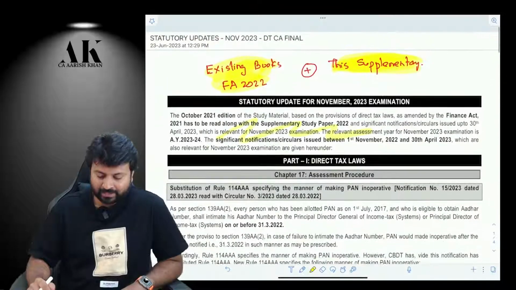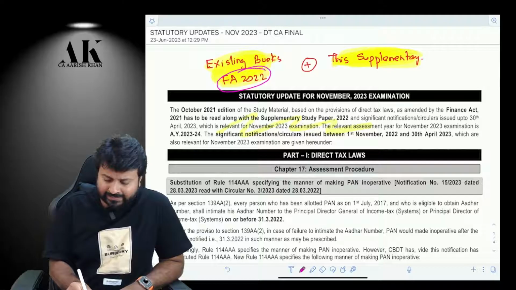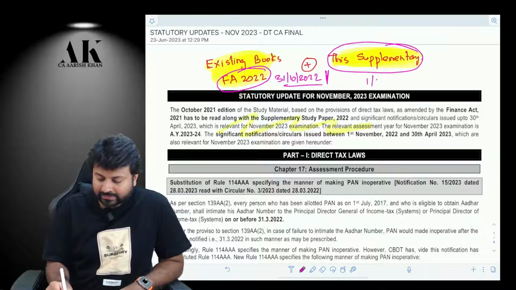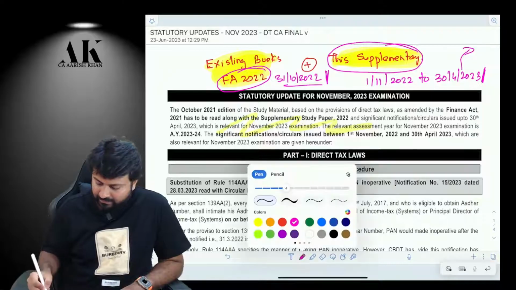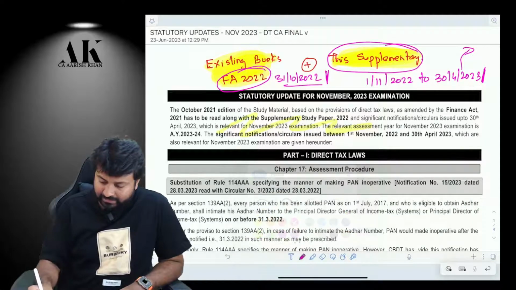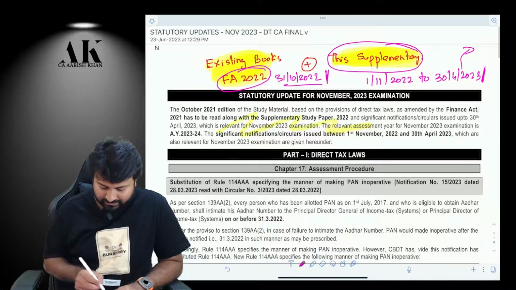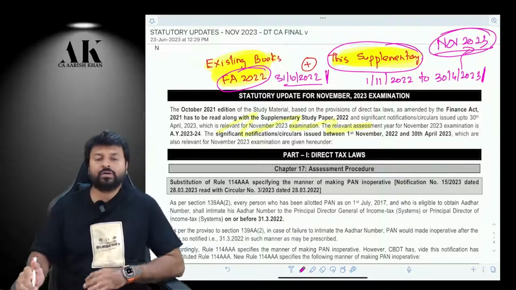So your existing book is updated as per Finance Act 2022 and it has circulars till 31st October 2022. Till here everything is updated. Now this supplementary only covers circulars from 1st November 2022 to 30th April 2023. This is the cutoff date for your November 2023 exams. If you are giving exams in November 23, this is the date by which you are supposed to follow the circulars and notifications.